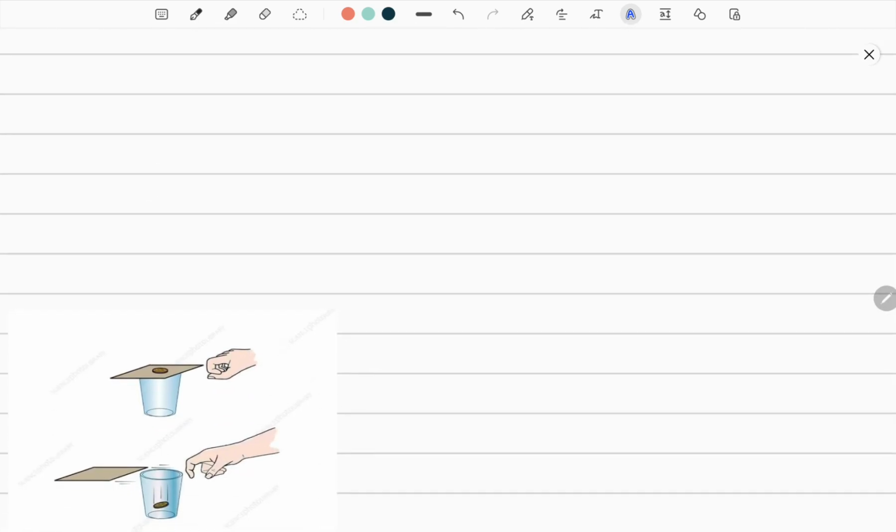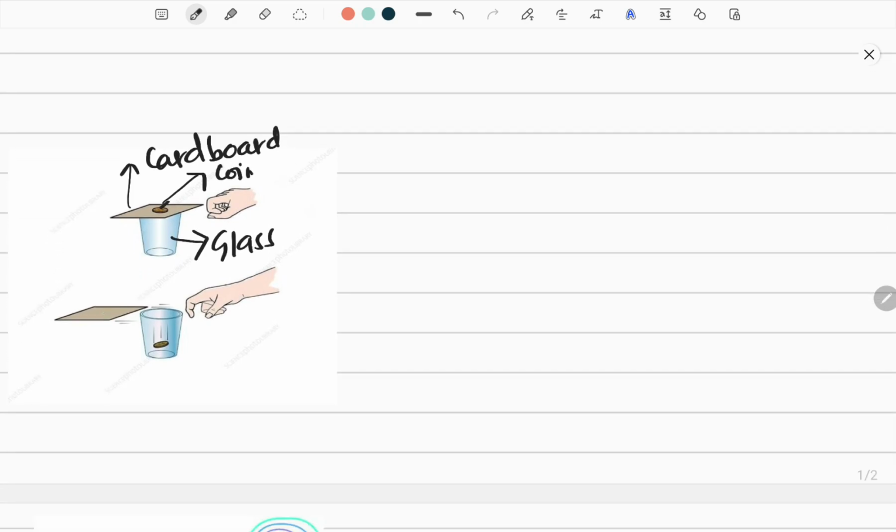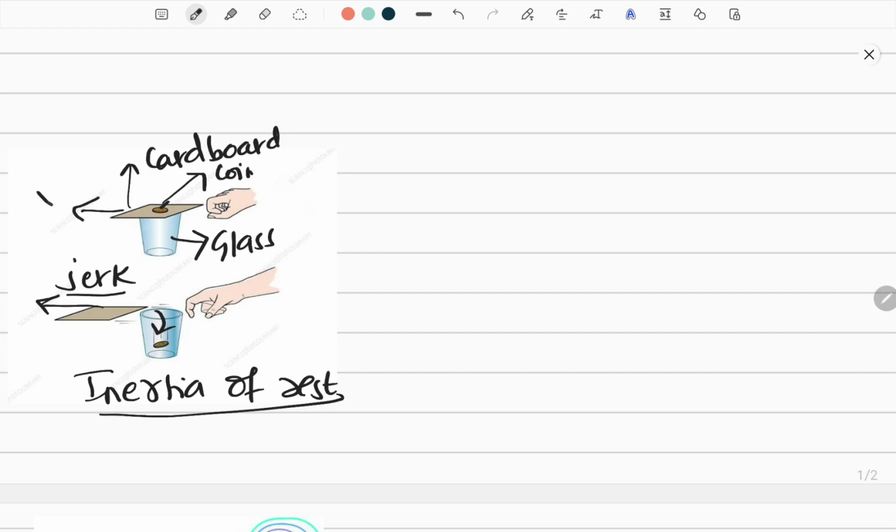Let me give you an example. I have given this example in the previous video also. This is the glass tumbler and here is the cardboard, and this is the coin which is placed here. If you give a jerk, moving the cardboard forwards, the coin falls inside. Why? Because this coin has inertia of rest. It doesn't want to go forward along with the cardboard when it is given a jerk. It wants to maintain its state of rest.